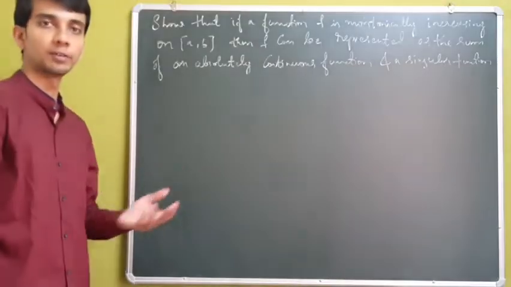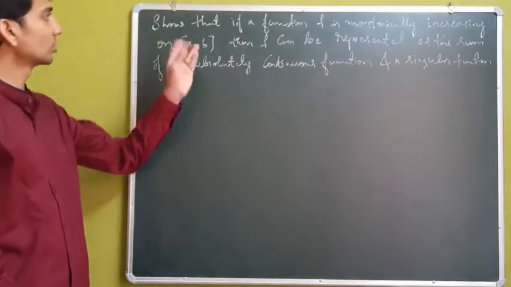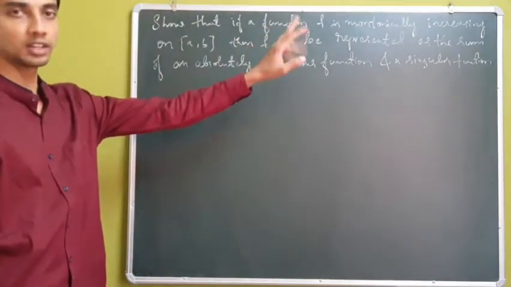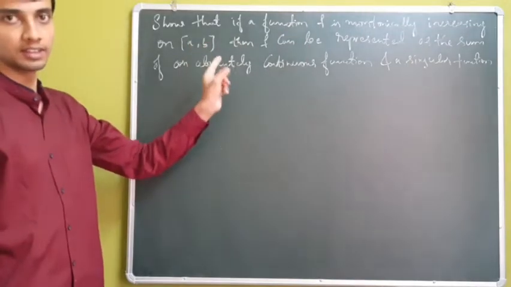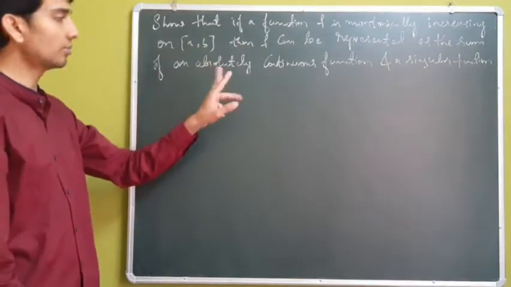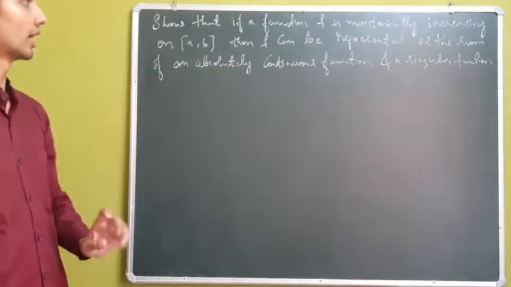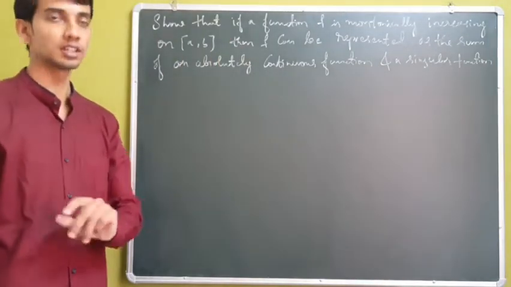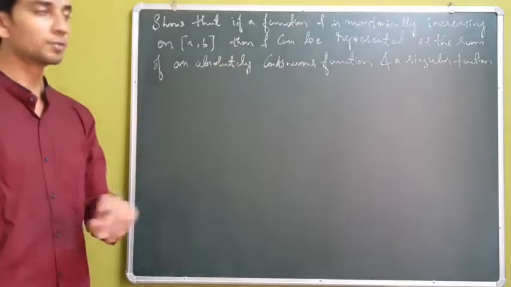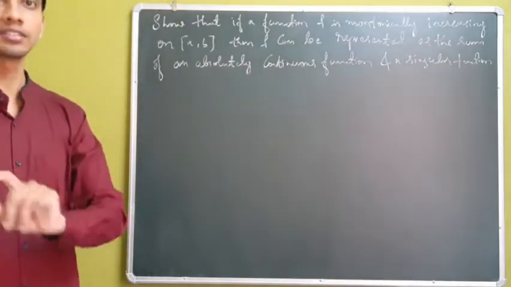Next we have a problem to solve. We have to show that if a function is monotonically increasing on an interval, then it can be represented as the sum of an absolutely continuous function and a singular function. So I have a monotonically increasing function, and I need to express it as the sum of an absolutely continuous function and a singular function.